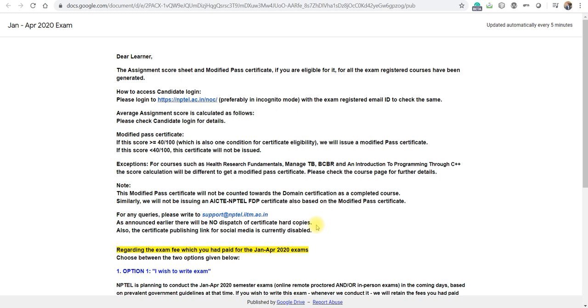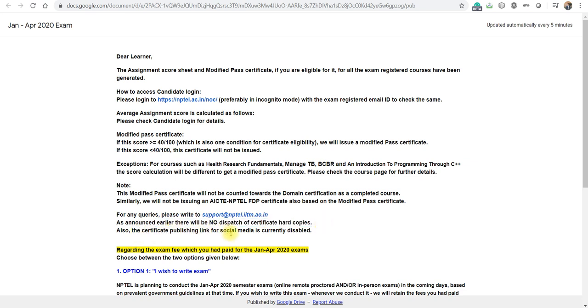But from the last 2 semesters, NPTEL is not providing hard copy, and also the fee is reduced to 1000 rupees. So the same announcement will continue, and there will be no hard copy.